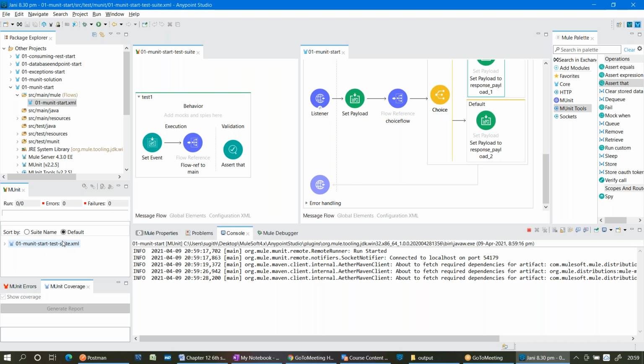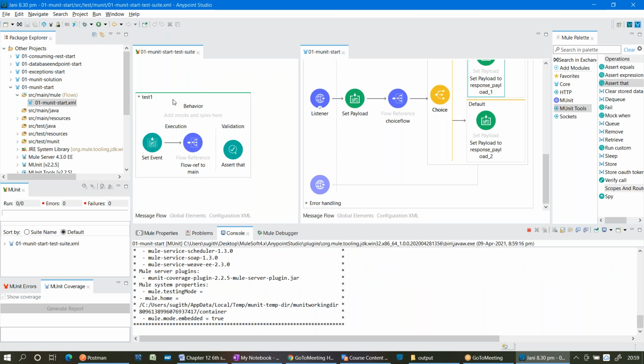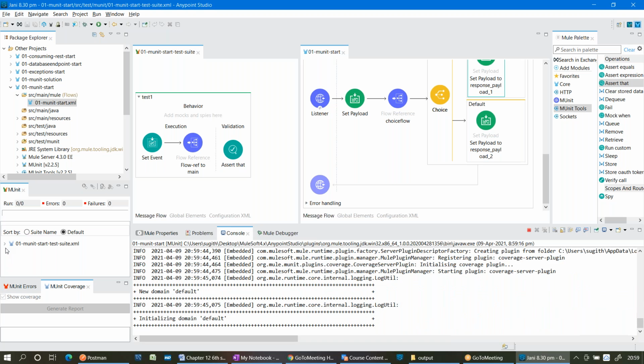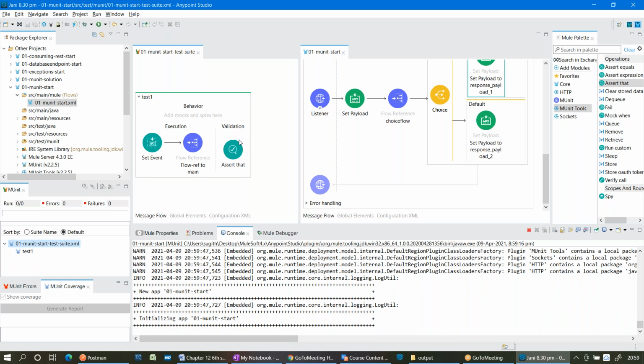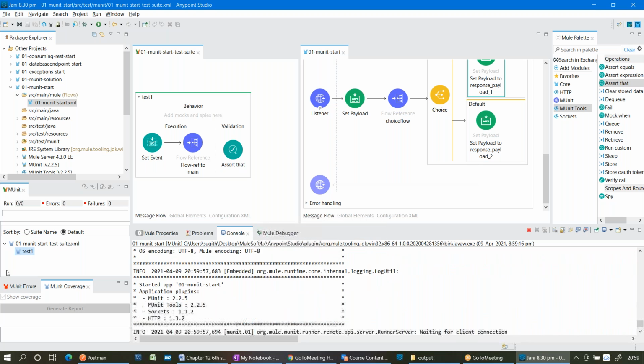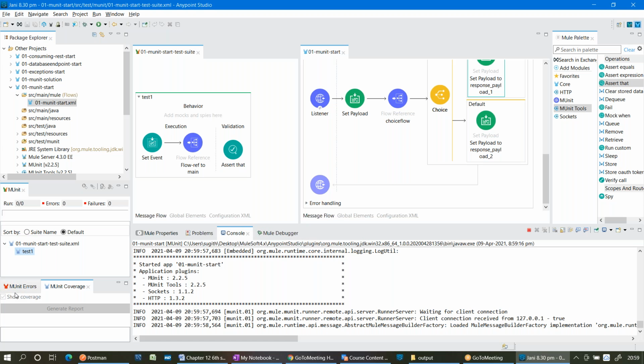What do you mean by that? That is the test suite name, right? In this suite, how many tests do I have? If we expand this, we can see how many tests I have in that suite. Only one test, right? If you select that test, and if you have some errors in the test, then you can see them under MUnit errors. Okay, let's see whether it is going to be tested successfully or not.